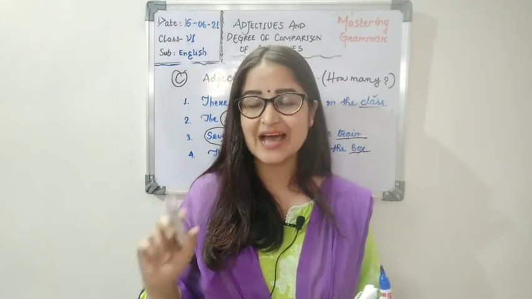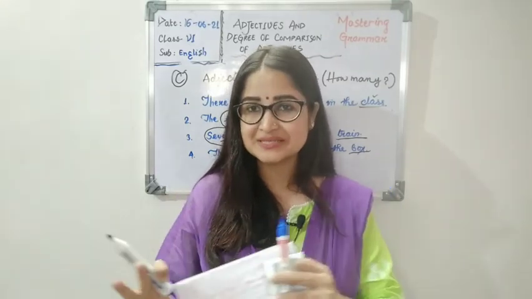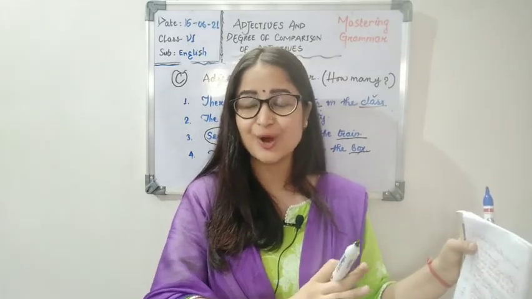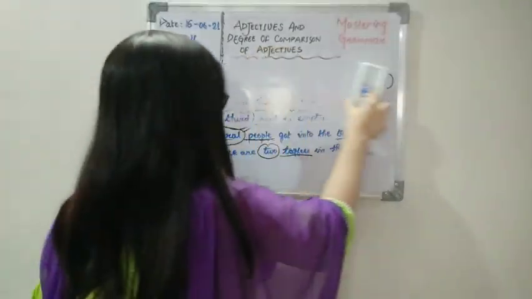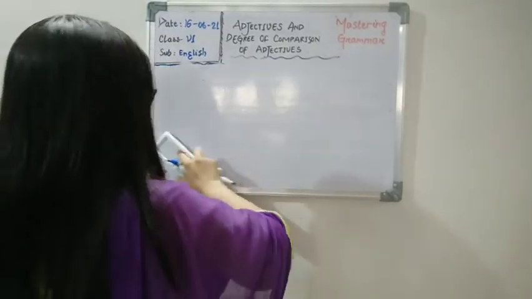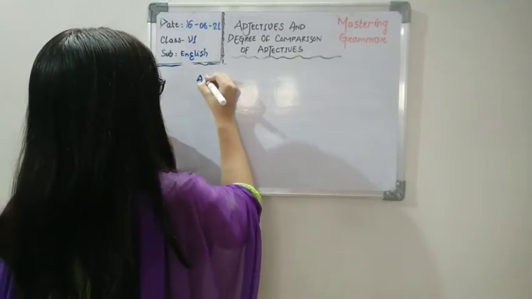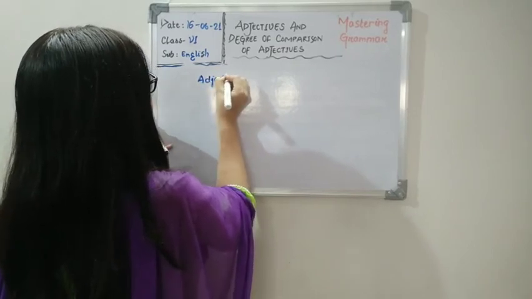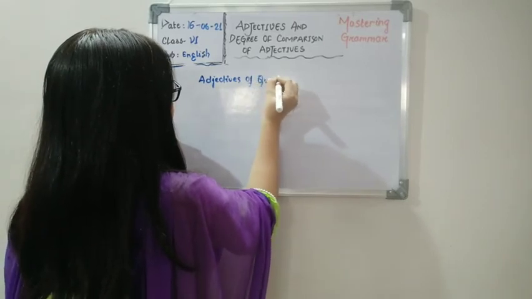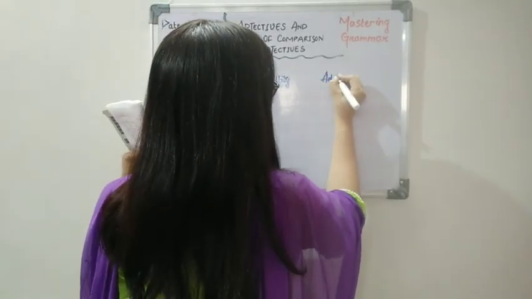So now with this, I'll tell you about some words which are restricted to adjectives of quantity and some words which come under the category of adjectives of number. Now in the first category, I am going to write about adjectives of quantity. And in the second head, adjectives of number.